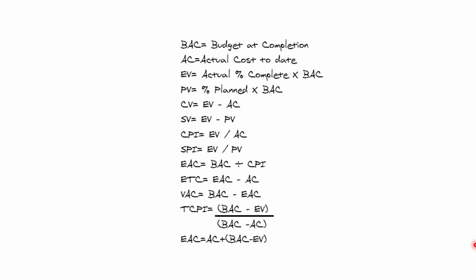To start with the EVM exercises, let's go over the formulae once again. I have added one more formula here in the last, which is EAC equals AC plus BAC minus EV, in case the original budget has to be considered. In the last three videos, we considered one problem question and explained all these formulae. Now I am taking 35 different problems wherein we shall use these formulae in one way or another.